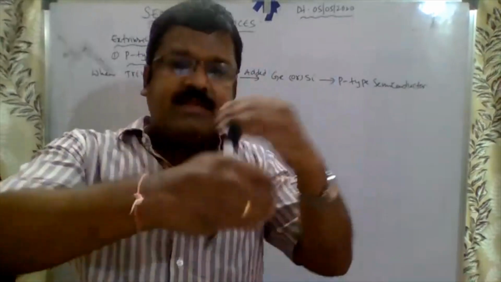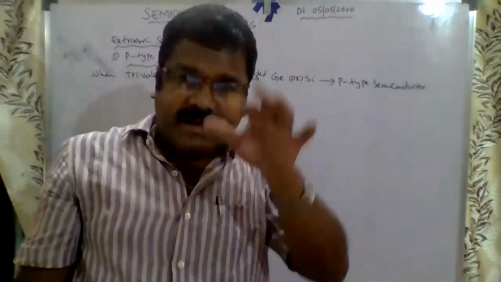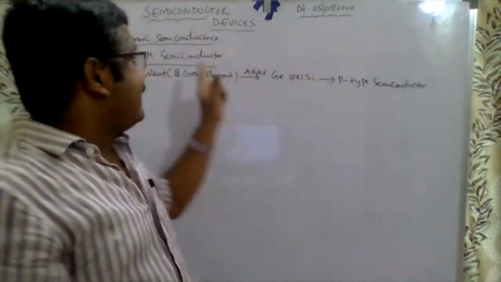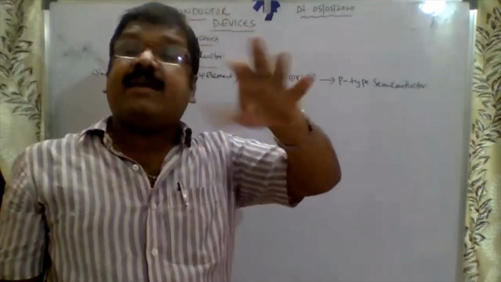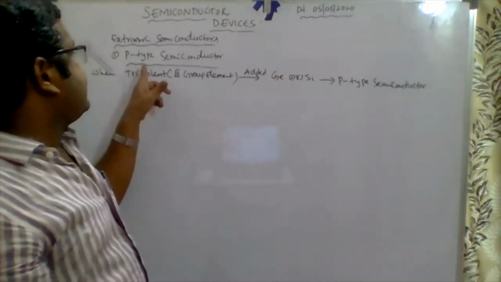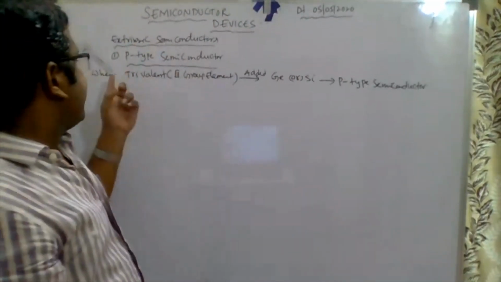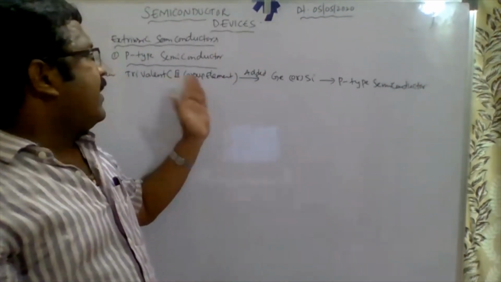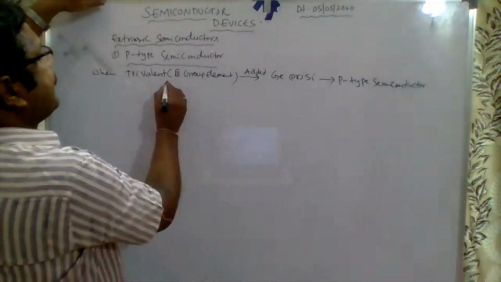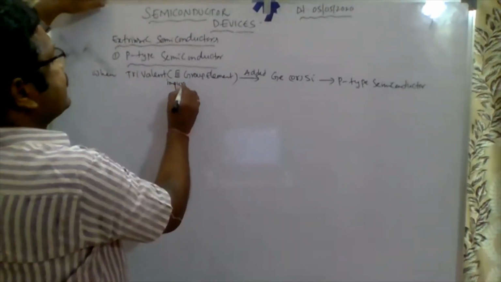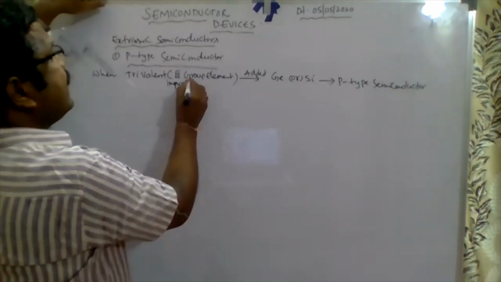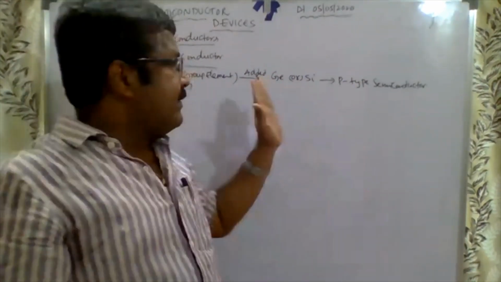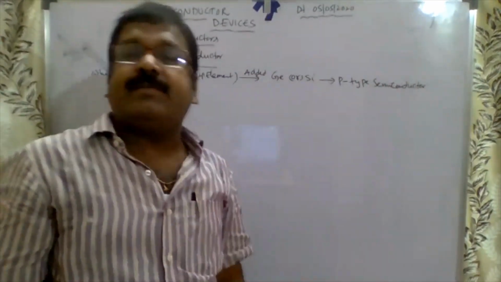In the second category, extrinsic semiconductor again divides into two types. The first one is P-type semiconductor. What do you mean by P-type semiconductor? When trivalent impurity, a third group element, is added to the pure form of the semiconductor, germanium or silicon, we get P-type semiconductor.